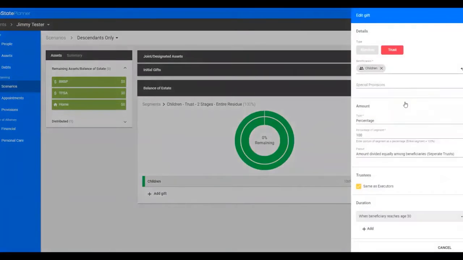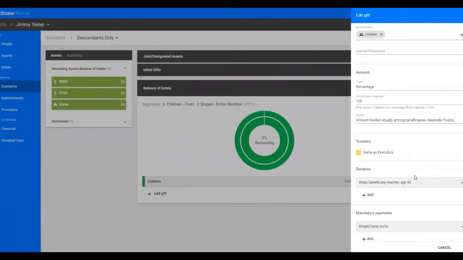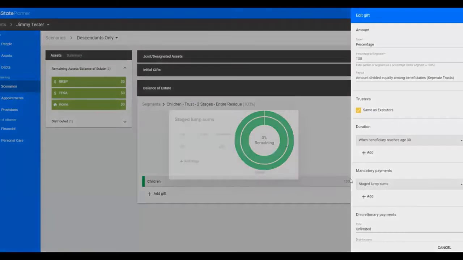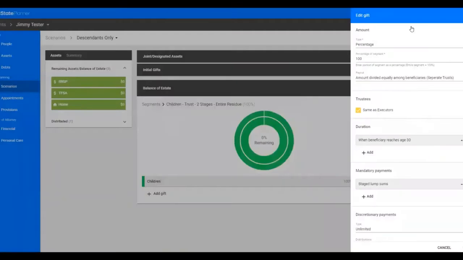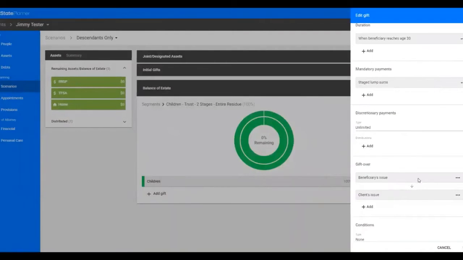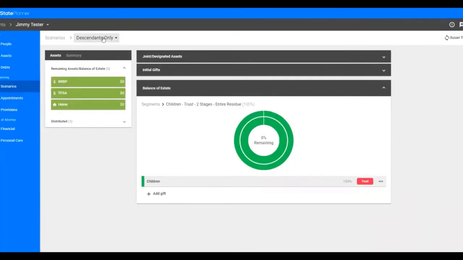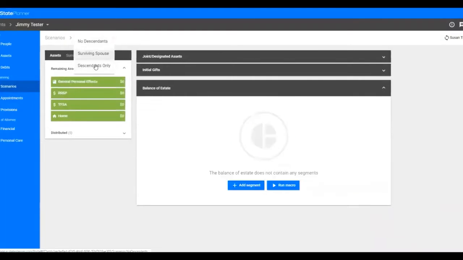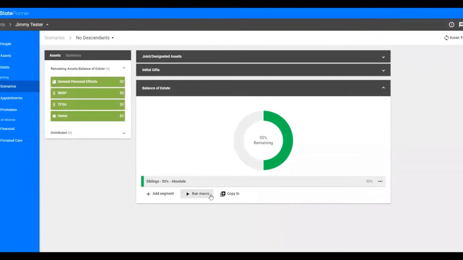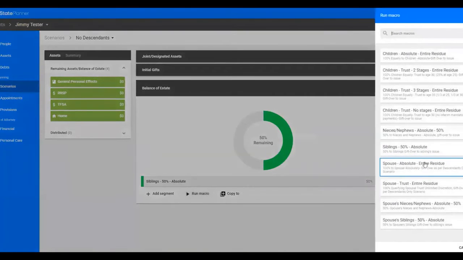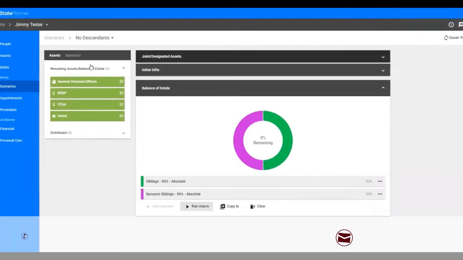I've just clicked the macro, which has a built-in one, which has it to age 30 with a gift at 25 of 25%, but of course you can create your own macros. And if they're not alive, it goes to their kids, otherwise to your other children or their issue. And then the last scenario would be if everyone is gone, the joint disaster. So let's just say we want to split it 50% to each of the siblings, or if they're not alive, to the nieces and nephews.